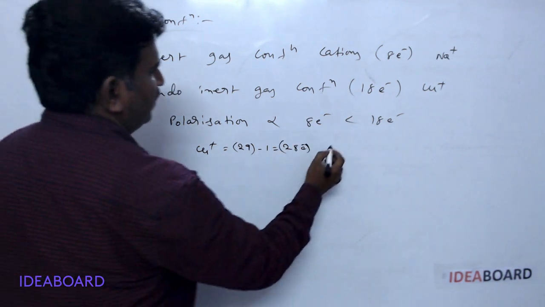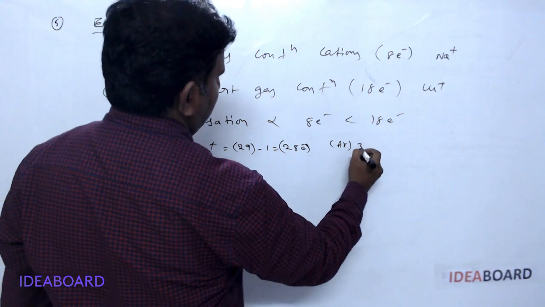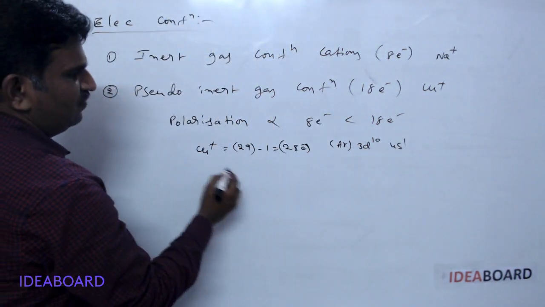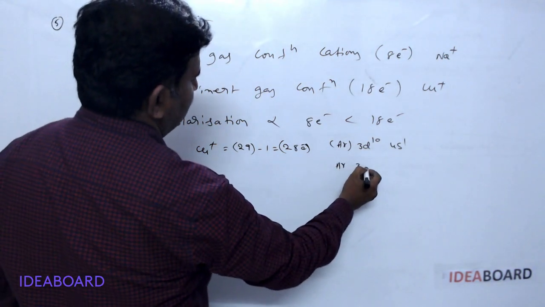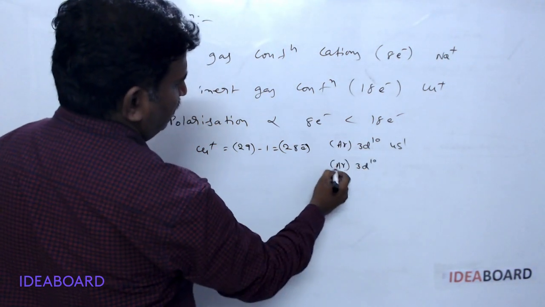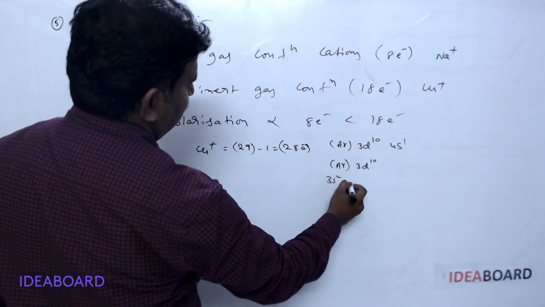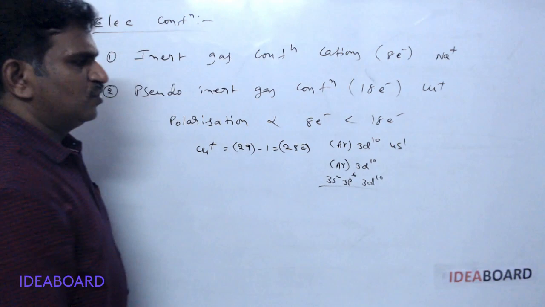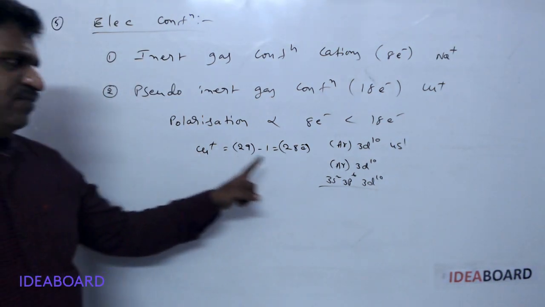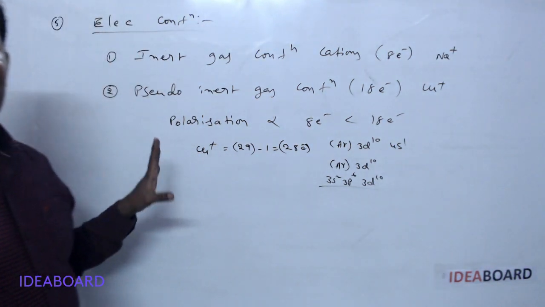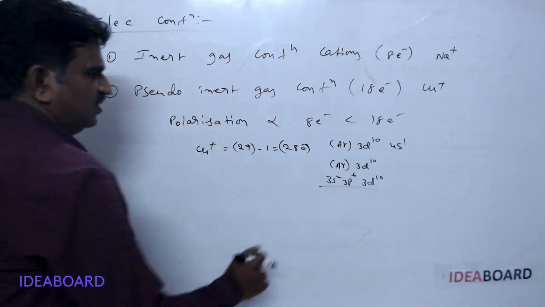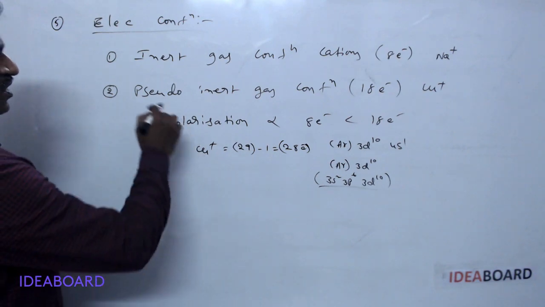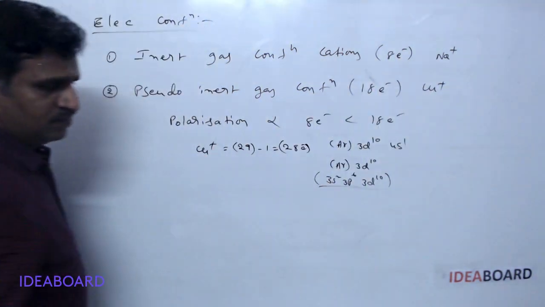Actually the configuration is argon 3d10 4s1, and here it is having argon 3d10. Argon 3d10 means it is 3s2, 3p6, 3d10 in the valence shell. So we can say it is having 18 electrons in its valence shell. Basing on this 18 electron configuration, this is called pseudo inert gas configuration.